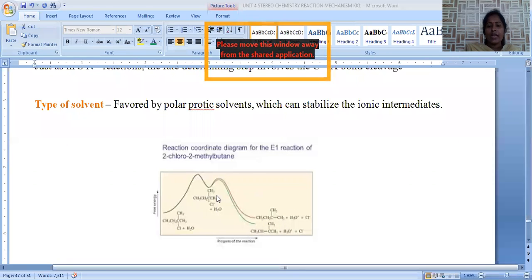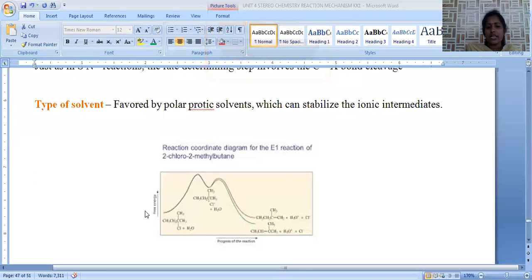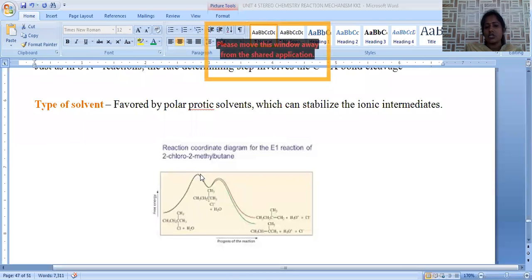This is the energy profile diagram of E1 elimination. We are plotting the graph between progress of the reaction versus energy. Lower energy starting material was taken. When base is approached, what happens? Its energy is raised to activation energy 1, and it is involved in step 1 where carbocation formation is possible.